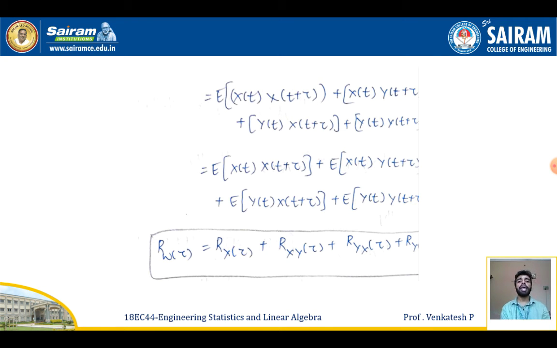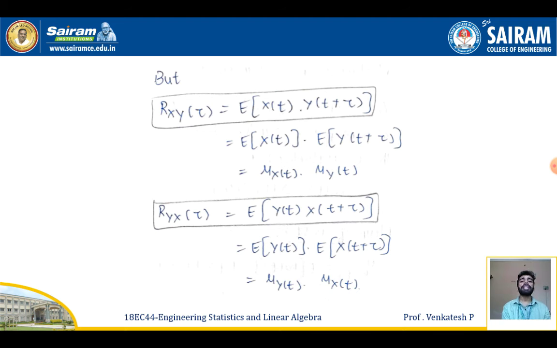Expectation of x of t times x of t plus tau, plus x of t times y of t plus tau, plus y of t times x of t plus tau, plus y of t times y of t plus tau. On expanding the expectation, I get expectation of each of these terms. So it is nothing but the autocorrelation Rw of tau equal to Rx of tau plus Rxy of tau plus Ryx of tau plus Ry of tau, we will get.